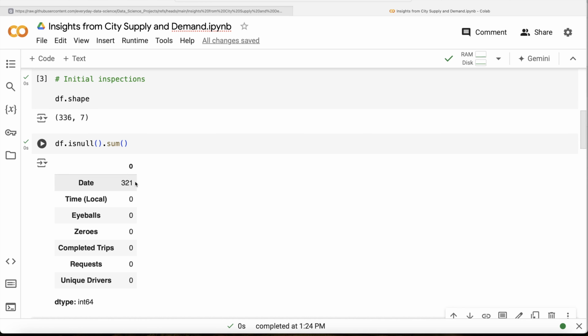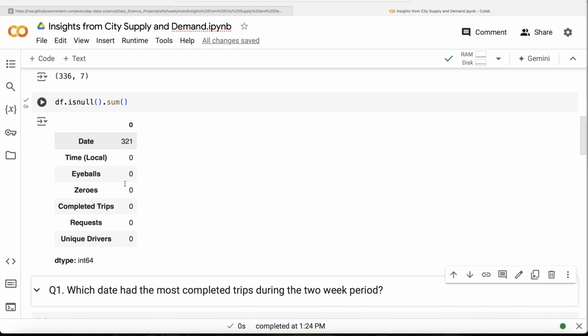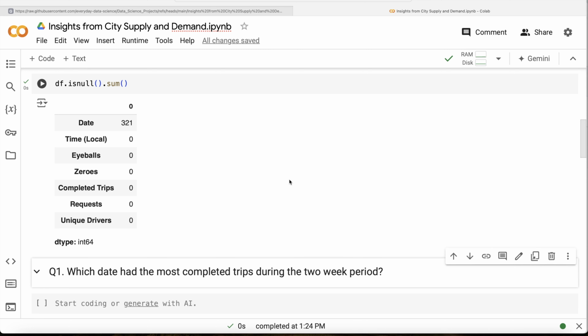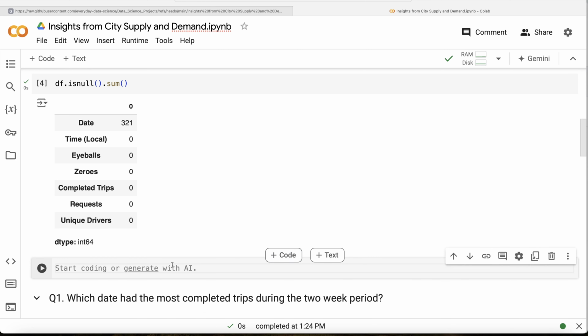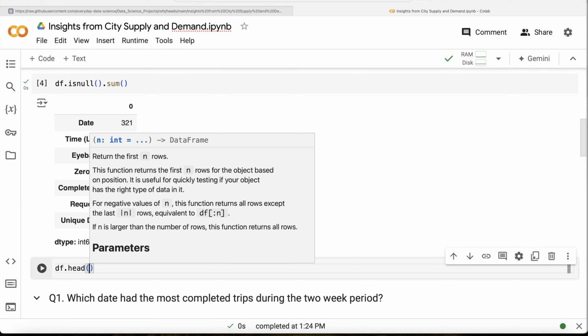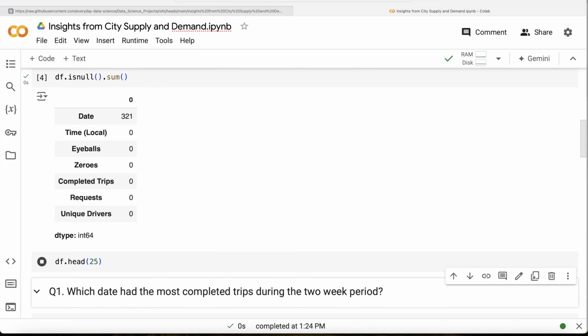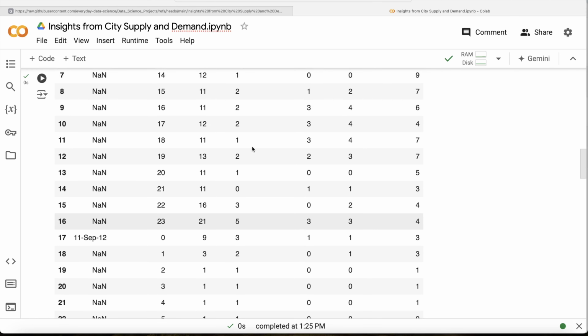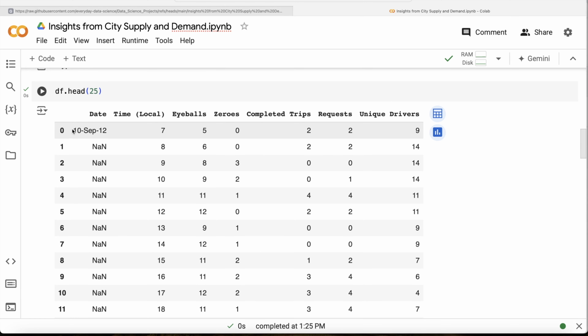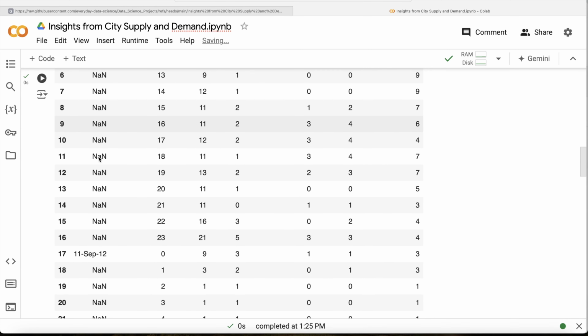What does this tell you? That there is something wrong with this, right? And before proceeding to all the questions, we need to find a way to impute these missing values. So let's see what is actually happening. Let me do df.head(25) and run this. Here, if you look at this, you have 10th of September 7 a.m., and then you have all the nulls until 23,